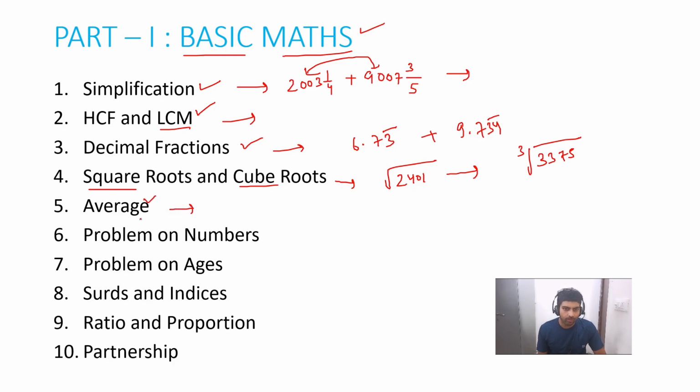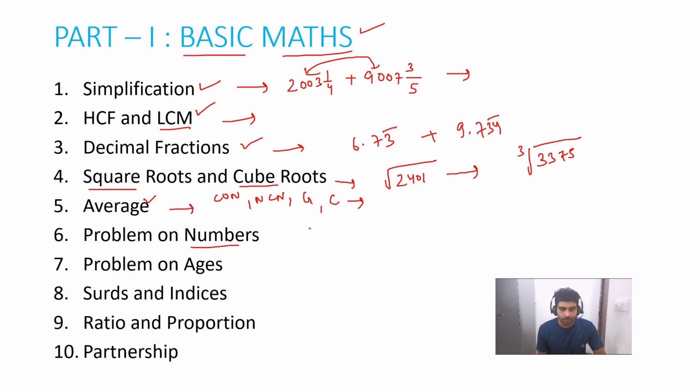The next topic, very important again, is average. Average is divided into many parts: consecutive numbers average, non-consecutive number average, group questions, and cricket-based questions. Right now IPL is going on, so we may expect some cricket questions in this topic. Many different questions are there that we are going to cover.